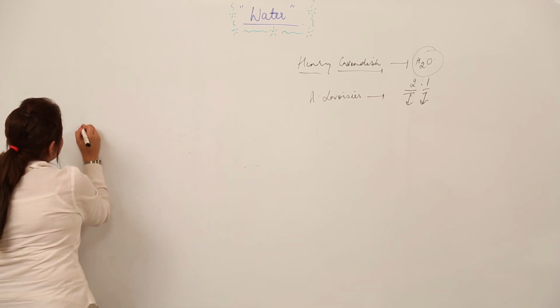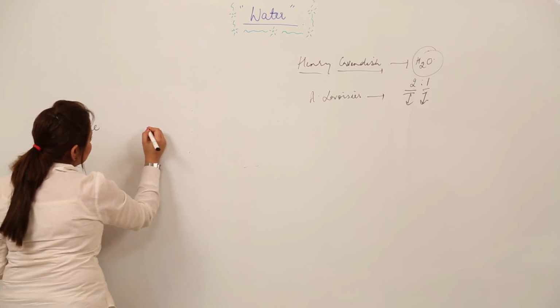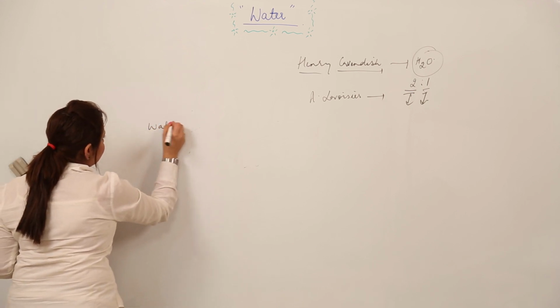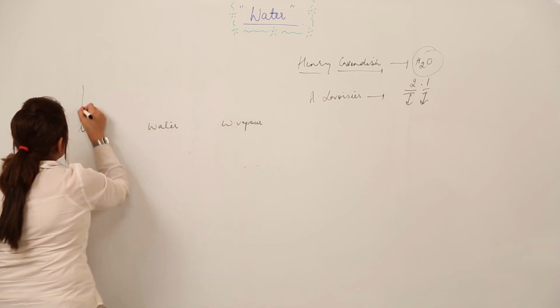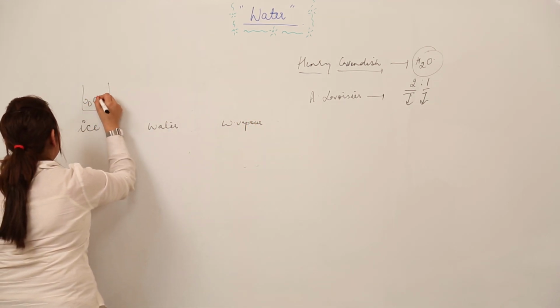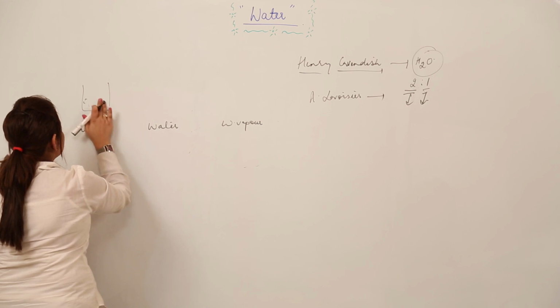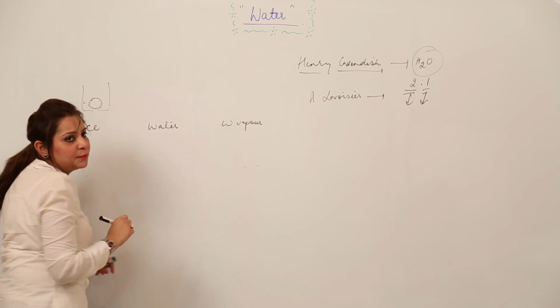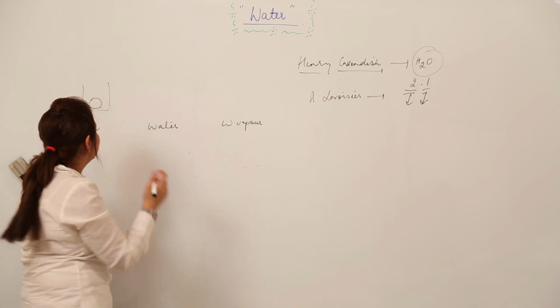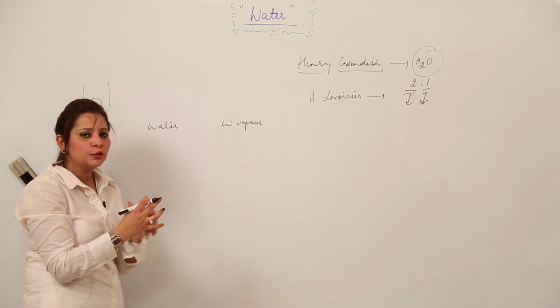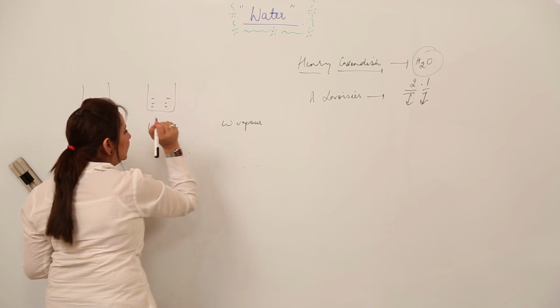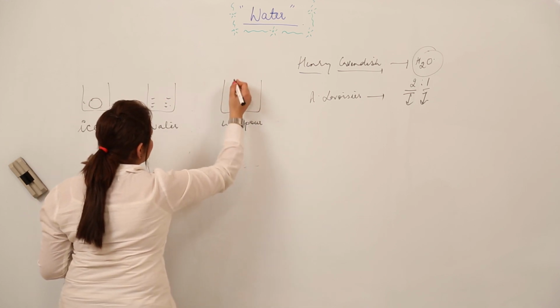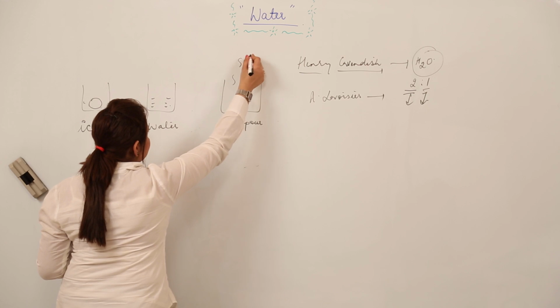As you know, water occurs in 3 forms: ice, water and water vapor, right. So what happens in ice? Particles are closely packed. That is why it results in the formation of ice. I am just drawing one ice. Obviously it is made up of many particles which are closely packed. And when we talk about liquid, it is just indicated by this. And when we talk about vapor, vapor means the steam,